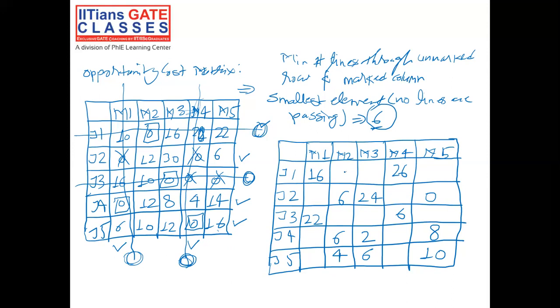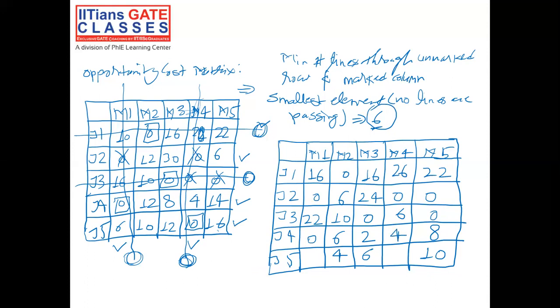So this would be 0, this would be 16, this would be 22, and this would be 0. This would be 0 for row 3. This would be already 22. This would be 10. This would be 0. This would be 0 for row J4. This would be 0. This is already 6, already 2. This would be 4.